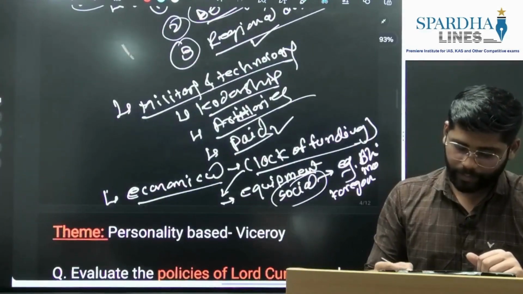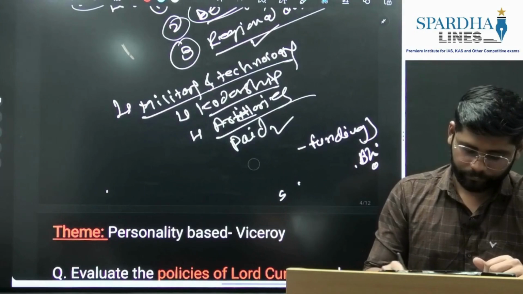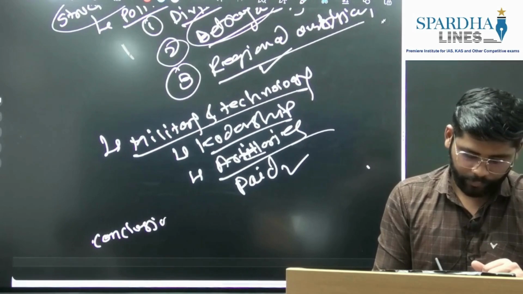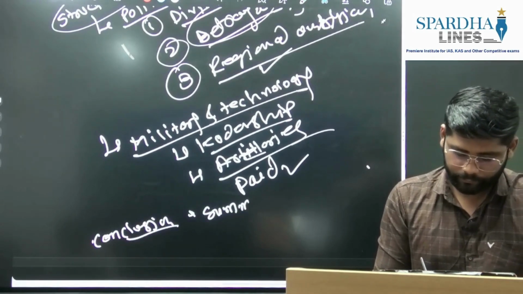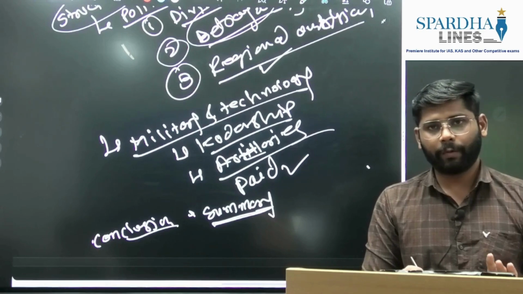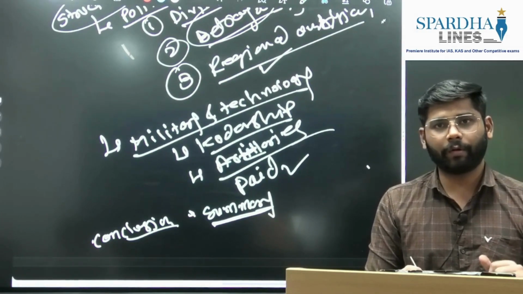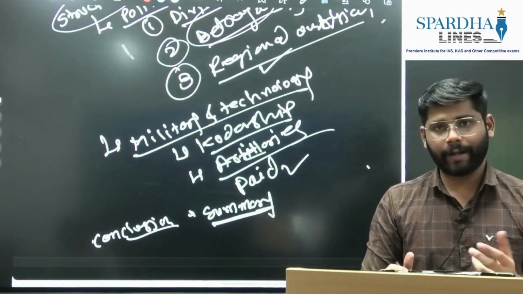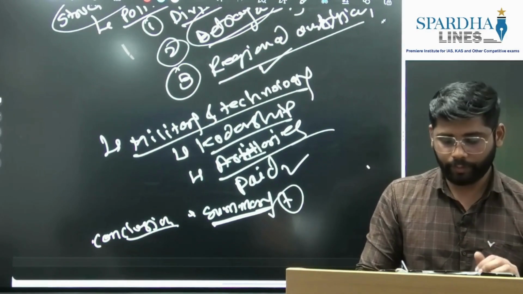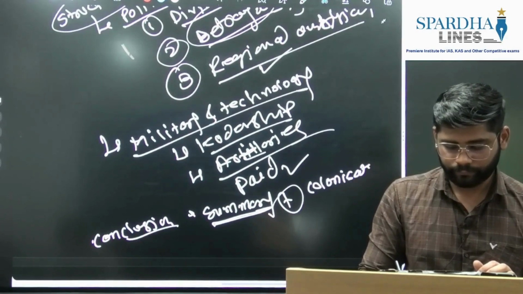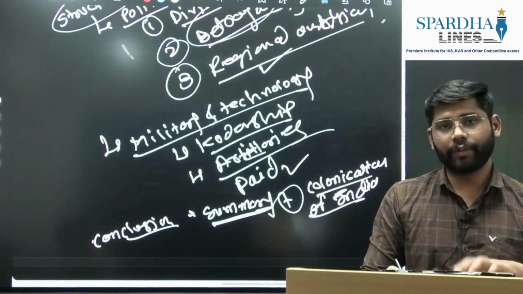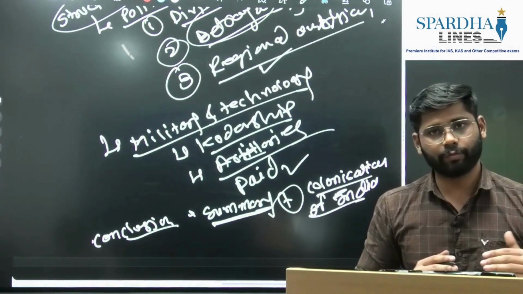So the last part of our answer is the conclusion. When it comes to the conclusion, first we'll summarize the answer. We'll briefly mention what worked in favor of the Britishers, that is discipline, organization, and strength, and the same way it was lacking in Indian rulers. Plus, we'll link it to next events, like what it eventually caused: colonization of India and exploitation for the next 150 years. So this way we can connect it to the next part, and there would be a smooth flow in our answer.